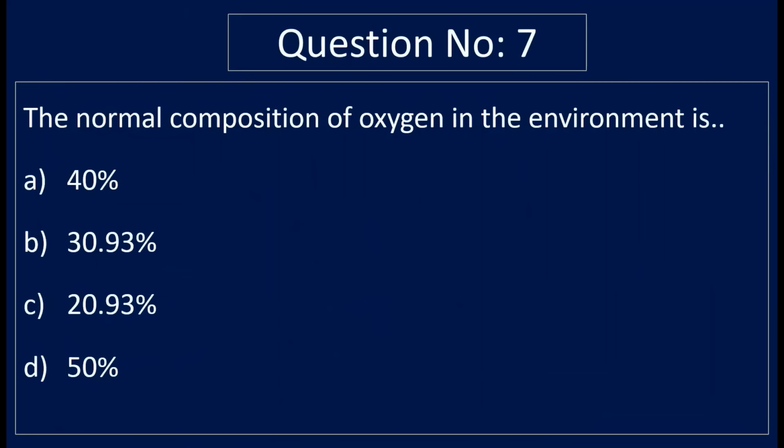Question number 7. The normal composition of oxygen in the environment is option A 40%, option B 30.93%, option C 20.93%, and option D 50%. Correct answer is option C 20.93%.